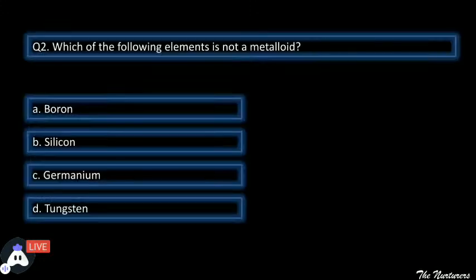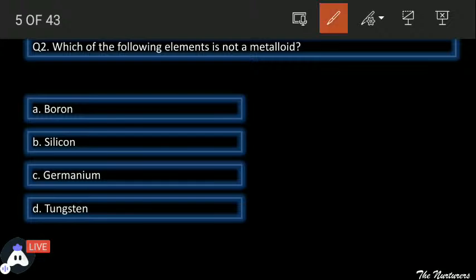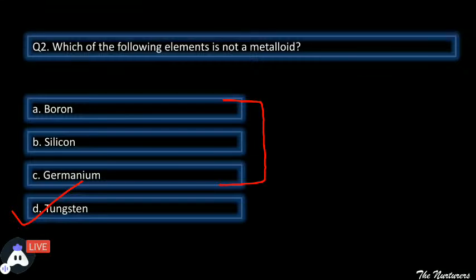So students, out of these four, boron, silicon, germanium, these three are metalloids, but tungsten is not a metalloid. So the correct answer for this question would be tungsten.